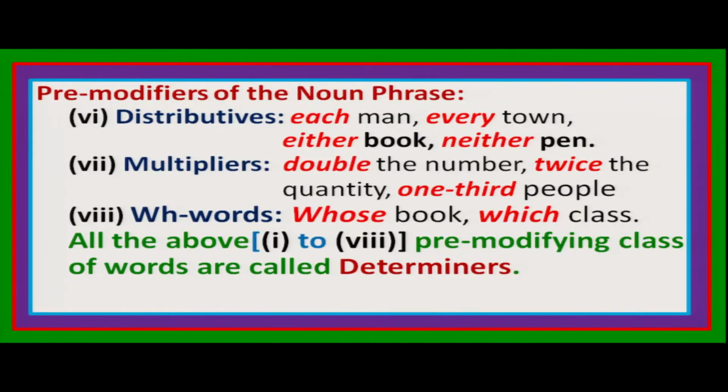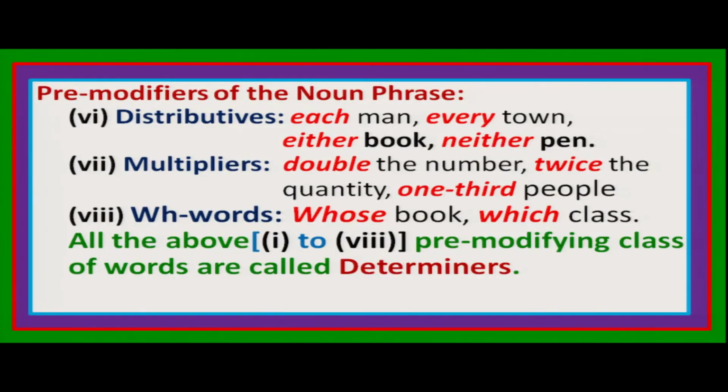So my dear children, now you look at number 6, distributives, which are called distributives in a noun phrase. Sometimes we use each, every, either, neither. All these words are used before the head noun in the noun phrases.